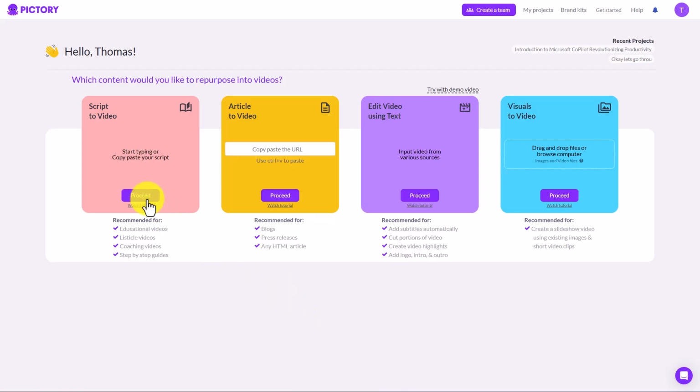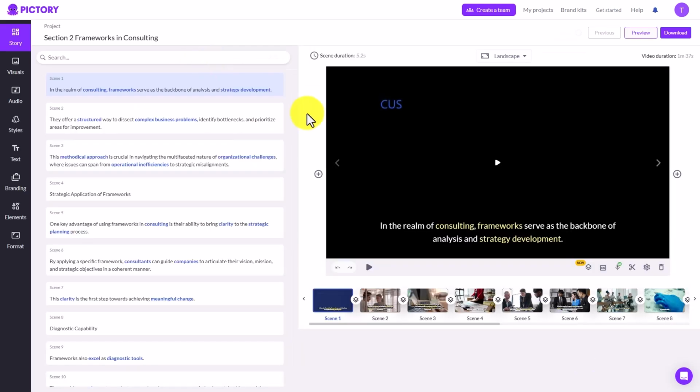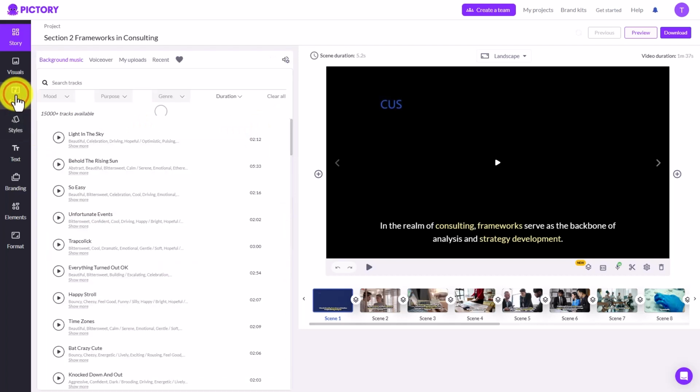Now the process in Pictory starts with adding your text, and you'll be entering your text into the script editor. Once your script is entered, Pictory.ai will choose certain video clips to match your script, and you'll see this in your canvas. What will happen after Pictory starts the process is that you will have an audio section.